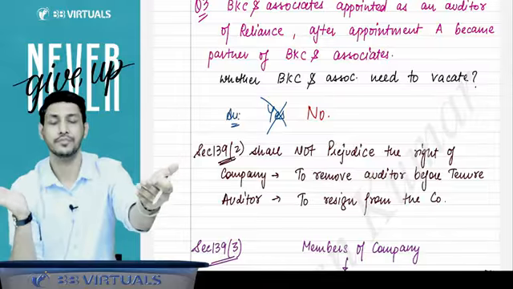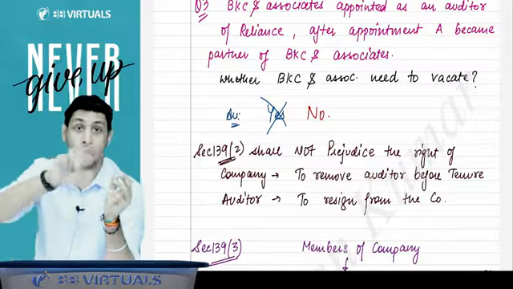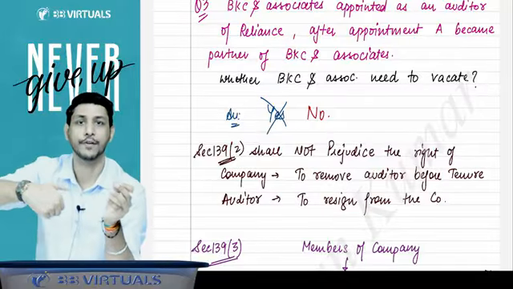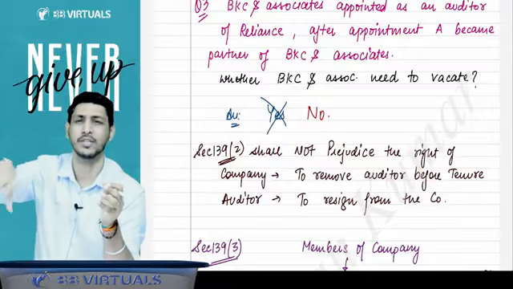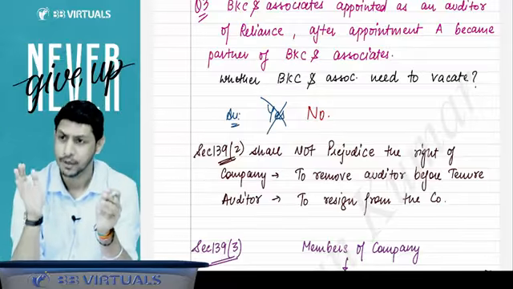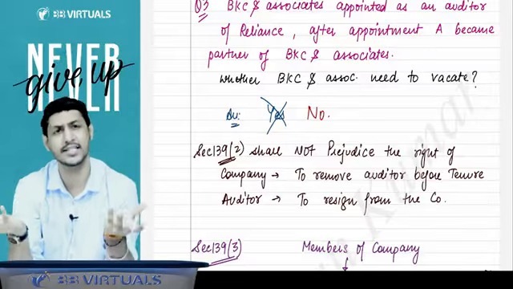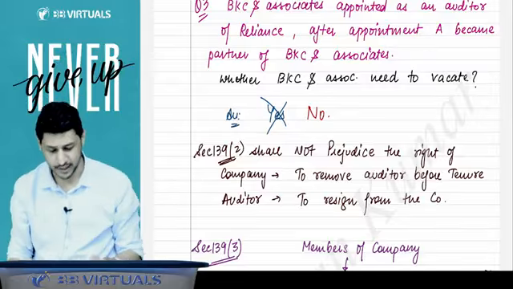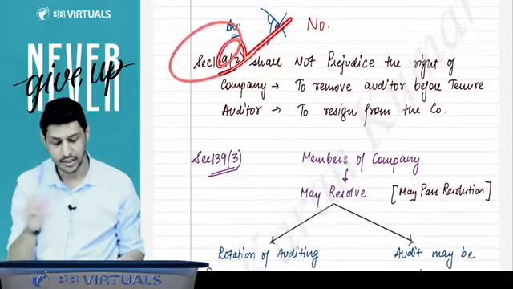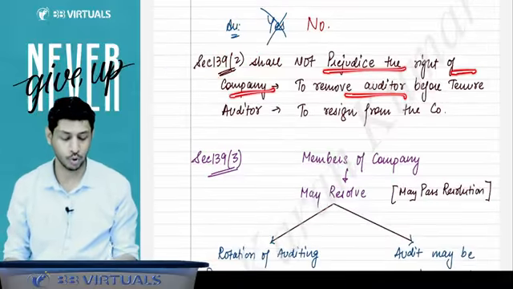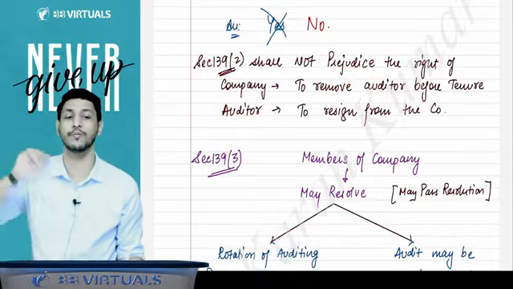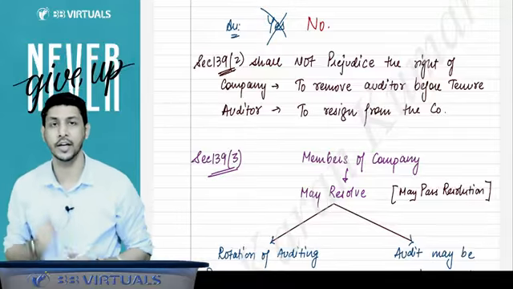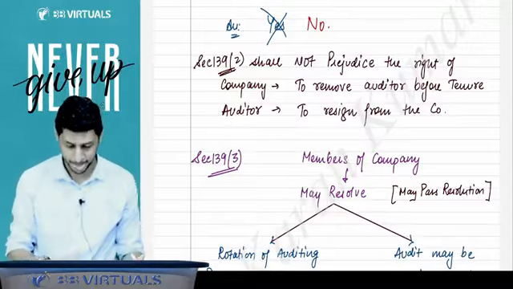Company can remove. Or if the auditor wants to resign before that 5 years, because the company is exploiting him or is not giving information, and he is not able to do the audit, he can resign. So this 139 subsection 2 rotation provision shall not harm the right of the company to remove the auditor, and shall not harm the right of the auditor to resign from the company.